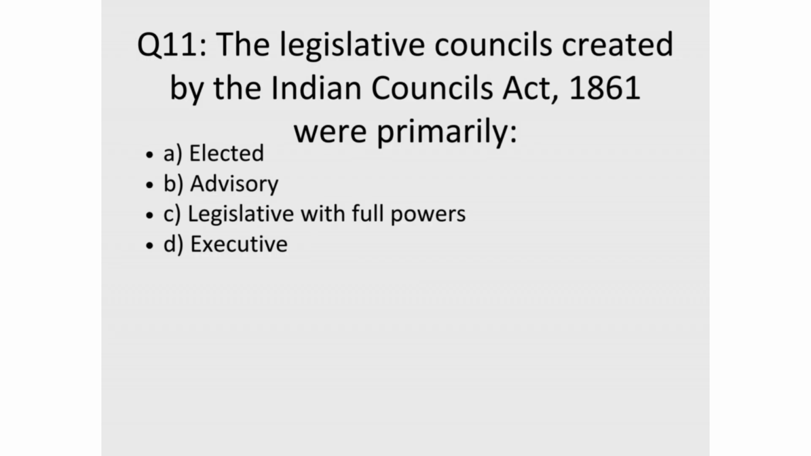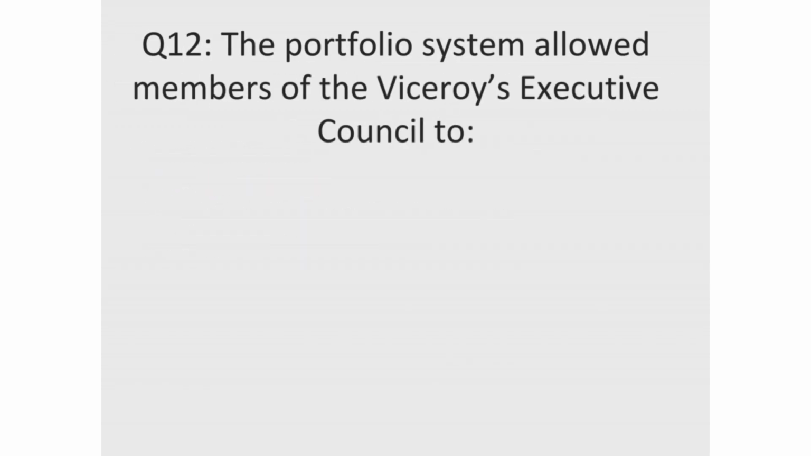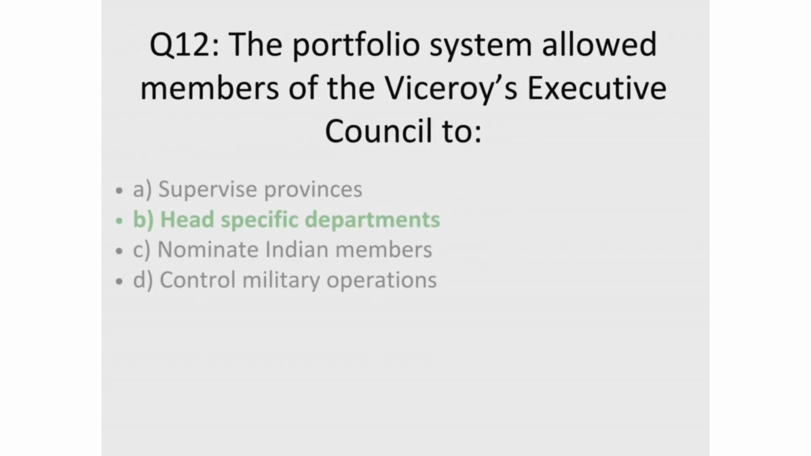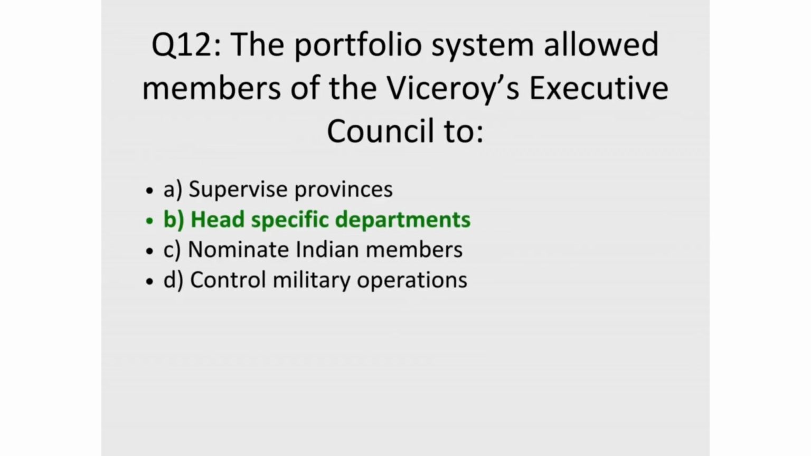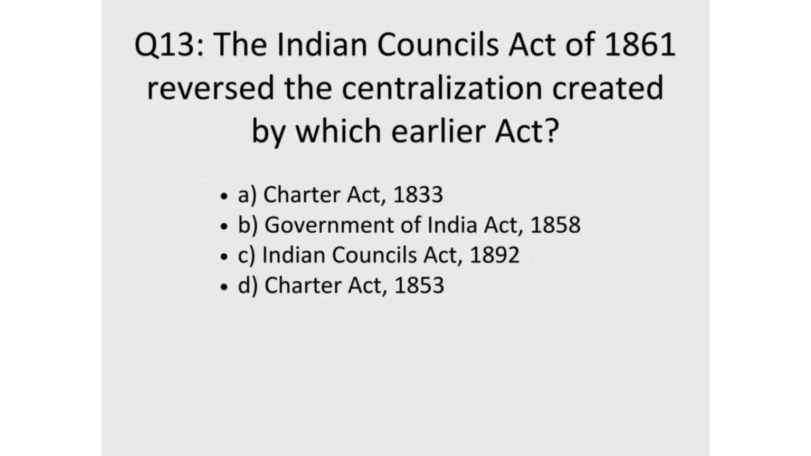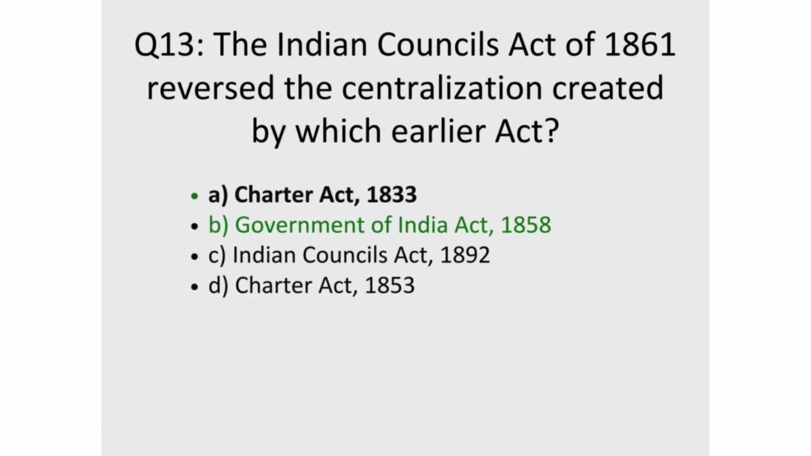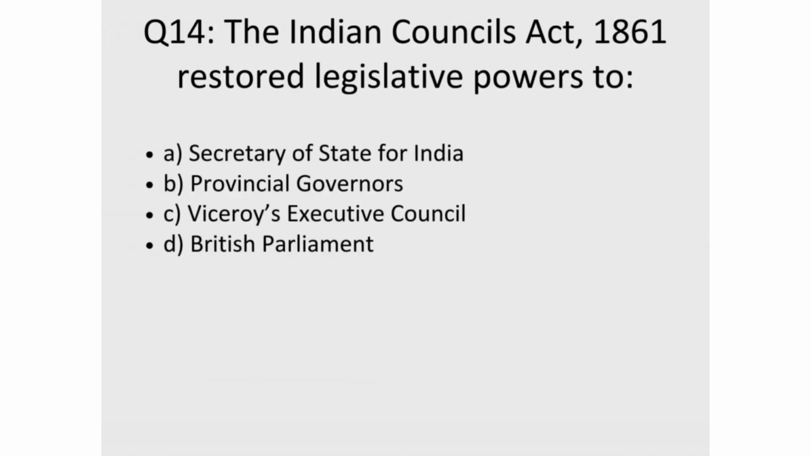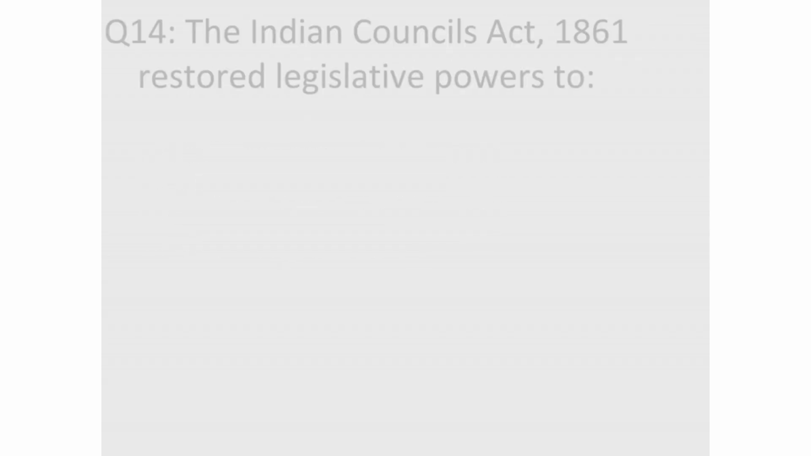11. The legislative councils created by the Indian Councils Act, 1861 were primarily. Correct answer, B. Advisory. 12. The portfolio system allowed members of the Viceroy's Executive Council to. Correct answer, B. Head specific departments. 13. The Indian Councils Act of 1861 reversed the centralization created by which earlier act? Correct answer, B. Government of India Act, 1858. 14. The Indian Councils Act, 1861 restored legislative powers to? Correct answer, B. Provincial governors.